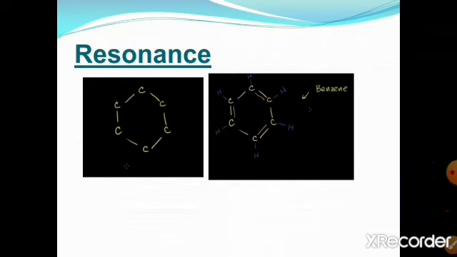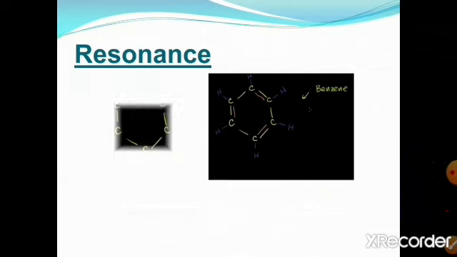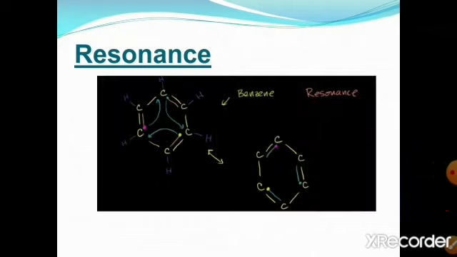It is a simple cyclic hexagon structure, in which each carbon is attached to two other carbons and two hydrogens. But in benzene, each carbon is attached to one hydrogen and two other carbon atoms. These arrows show the delocalization of the pi bonds and how these pi bonds are delocalized.